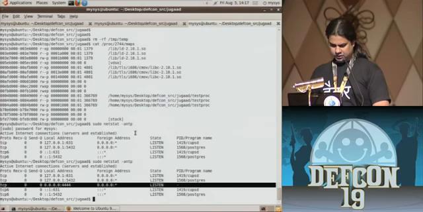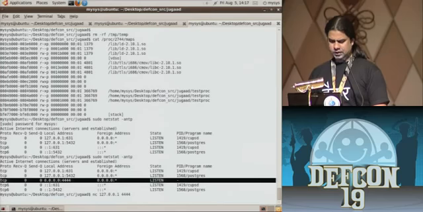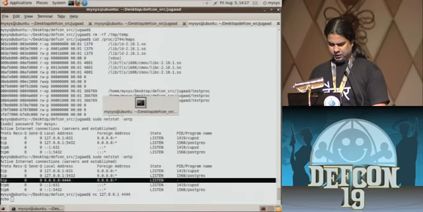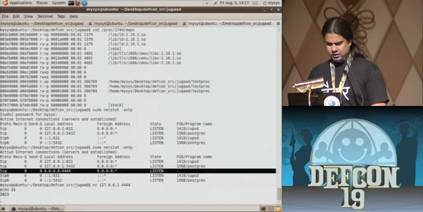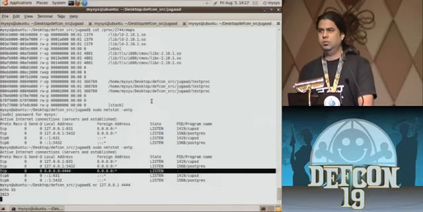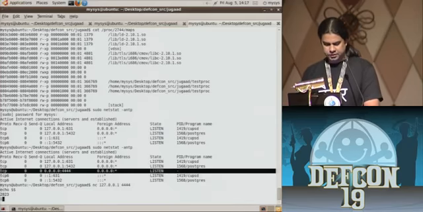So here's the Firefox. Now let's try and connect to it. Let's say nc. So now Firefox is dead, and the process has changed to /bin/sh.